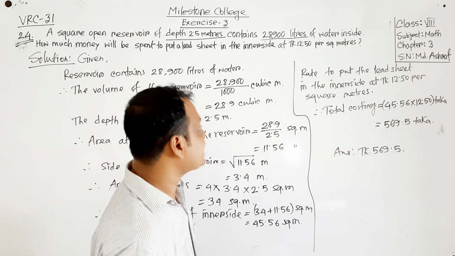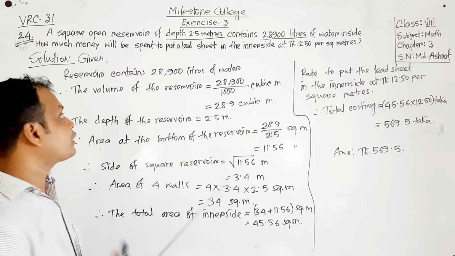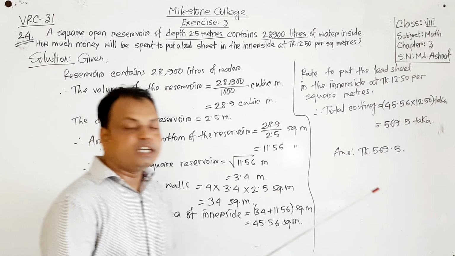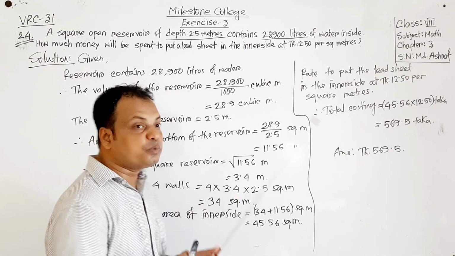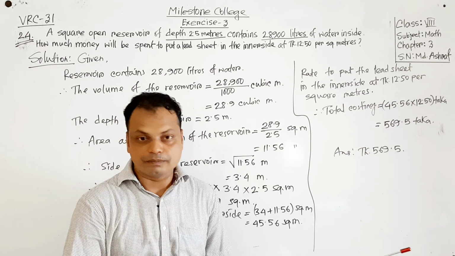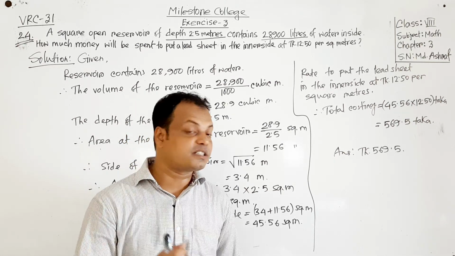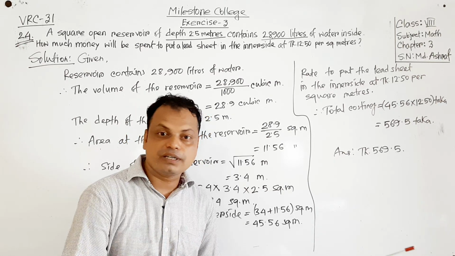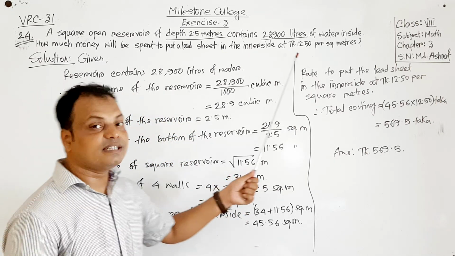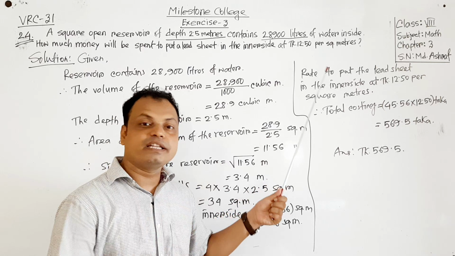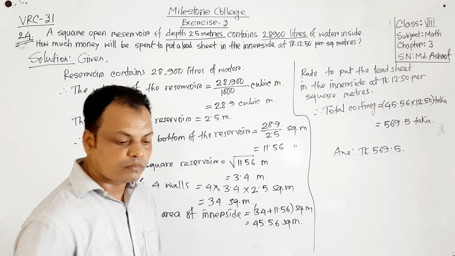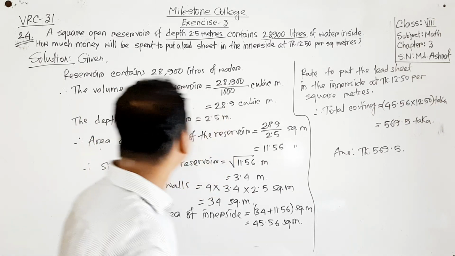So my dear students, I think all of you have got this one. The question is that we have to find the cost if we want to put a lead sheet on the inner side of a reservoir. At first we have to find the area of the reservoir, then after finding this area, there is the rate. By multiplying these, we can find the answer. I think all of you have got this one. Now we will do another one.